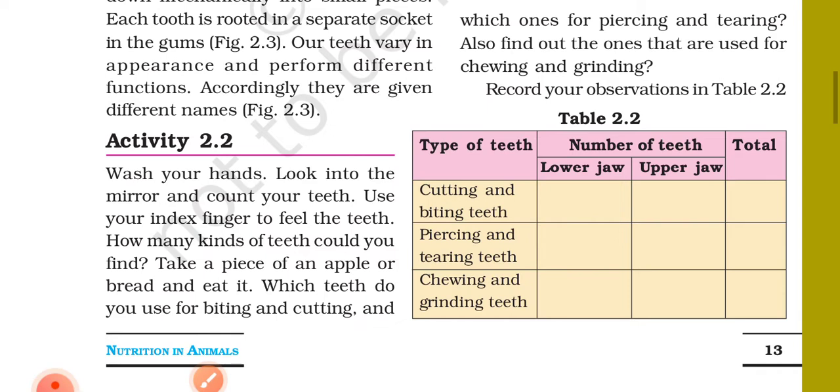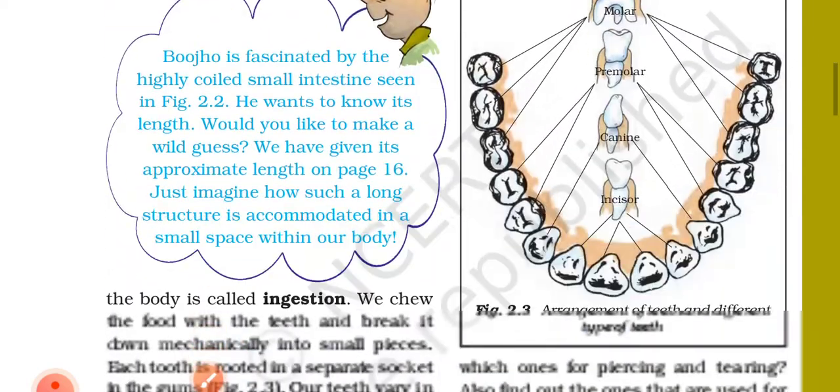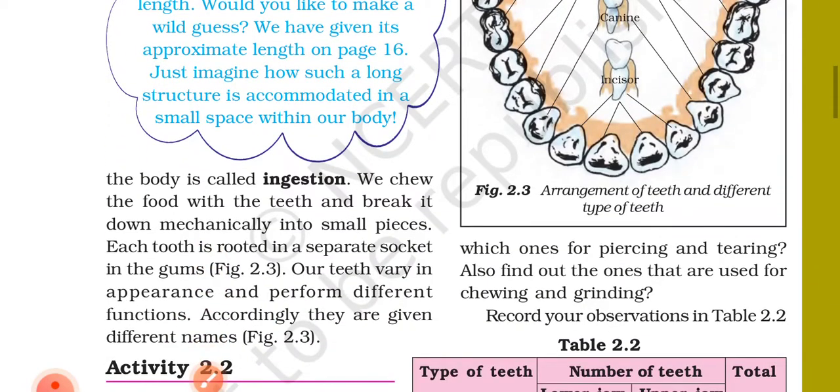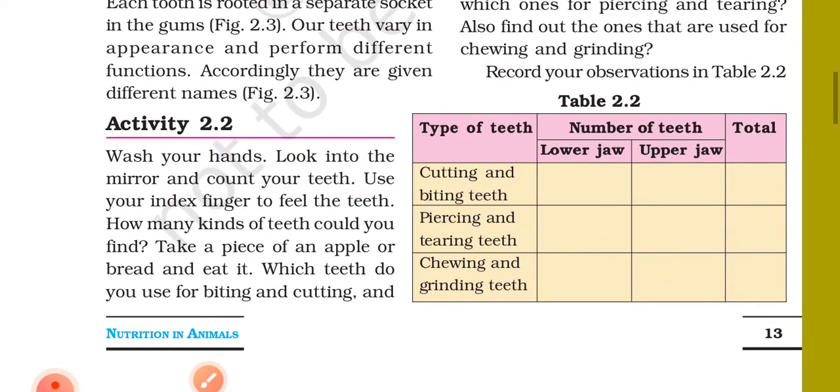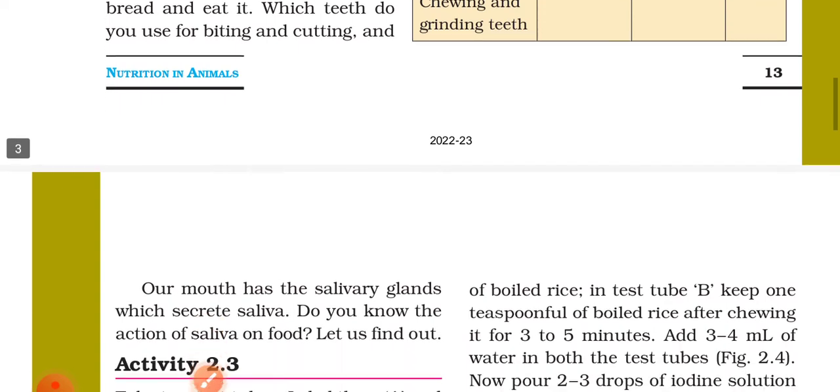Take a piece of an apple or bread and eat it. Which teeth do you use for biting and cutting, and which ones for piercing and tearing? Also find out the ones that are used for chewing and grinding. Record the observation in table 2.2. Cutting and biting teeth, piercing and tearing teeth, chewing and grinding teeth.